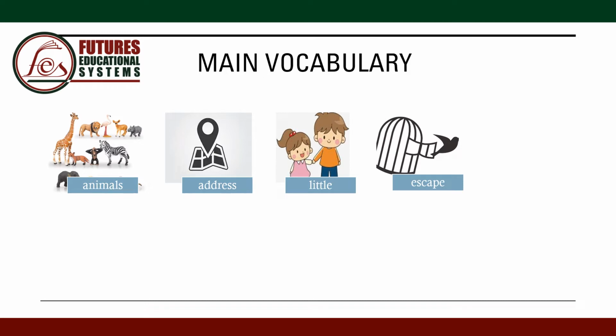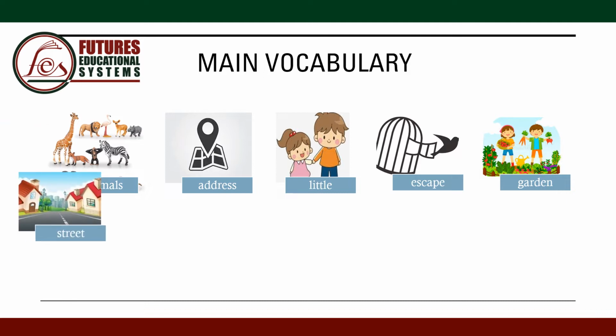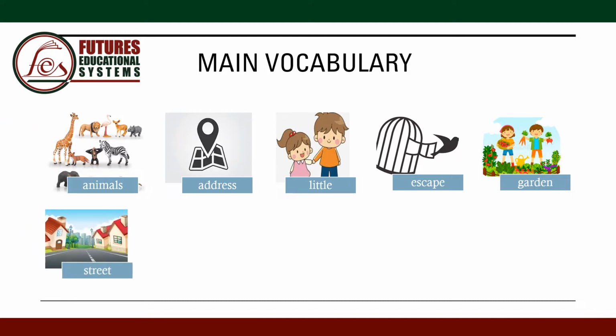Escape. This bird is escaping from the cage. Garden. The children are playing in the garden. Street. We can see houses on both sides of the street. Call. He's not angry. He's calm and quiet.